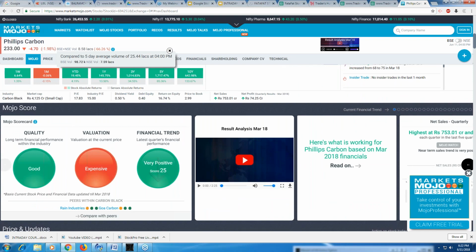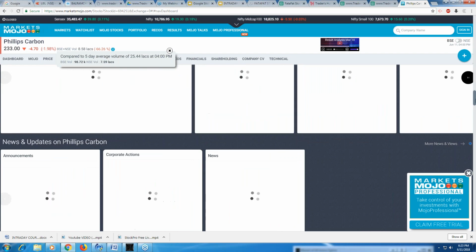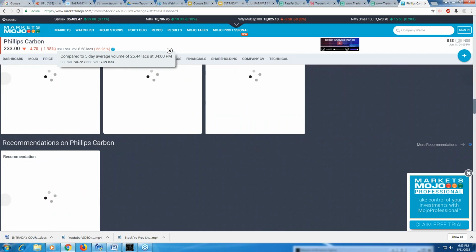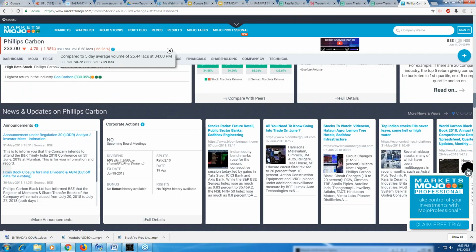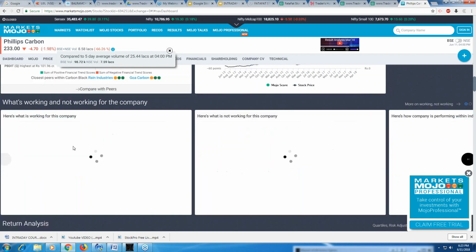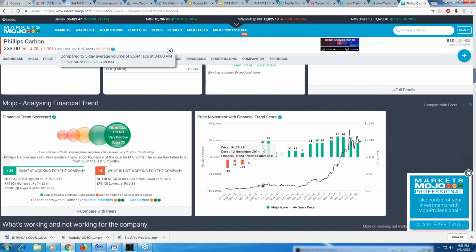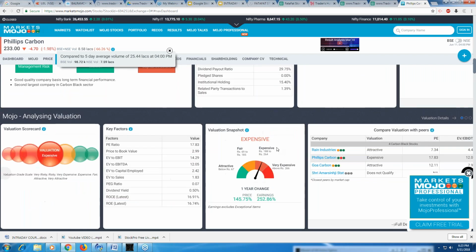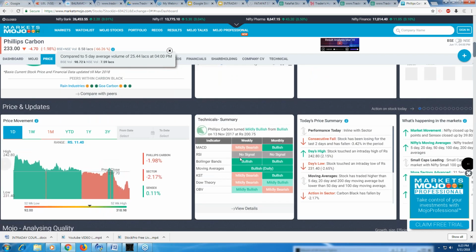And then you can go to the comparison and various other things. You can go to the technicals, everything. You can keep it on radar. Everything that you want to know about the stock you can get here. What is working for the company, what is not working for the company, how are the technicals, how are the price movements, you see everything out here. Fine. MACD is mildly bearish, monthly is bullish, RSI no signal, Bollinger Bands bullish, moving averages bullish, right?